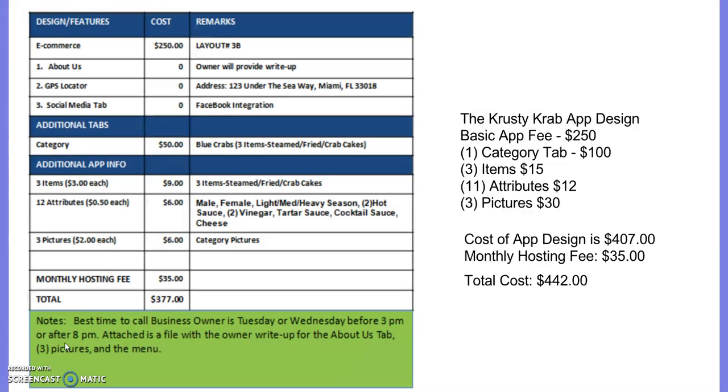Again, this is on your laptop, your tablet. This form is able to be manipulated and changed so that more information can be held. The important part is that none of the main parts are deleted. And of course, they added a note here: best time to call business owners Tuesday or Wednesday before 3 p.m. or after 8 p.m. Attached is a file with the owner write-up for the About Us tab, 3 pictures, and the menu. Fantastic job.